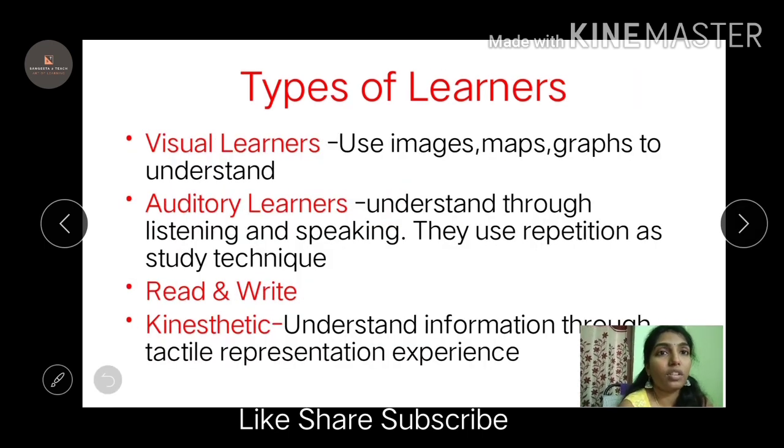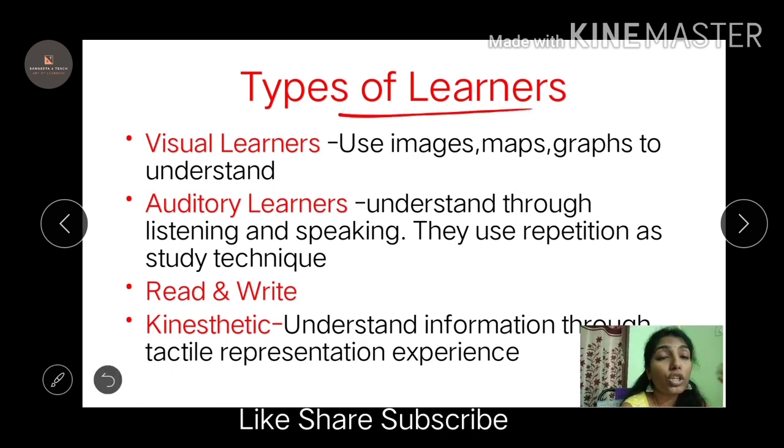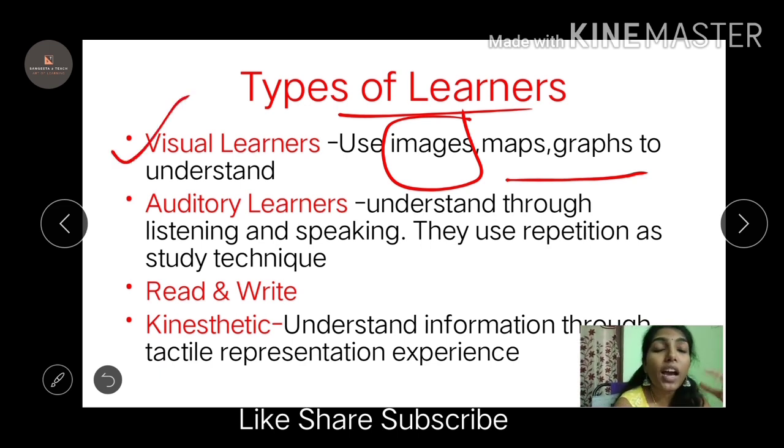Coming to the types of learners, we have different types of learners. The first are visual learners, people who see, who use images, maps, and graphs to understand. When your sense organs are involved in learning, they increase the effectiveness of your learning, right? So visual means using images, graphs, maps, and so on. These types of learners are called visual learners.